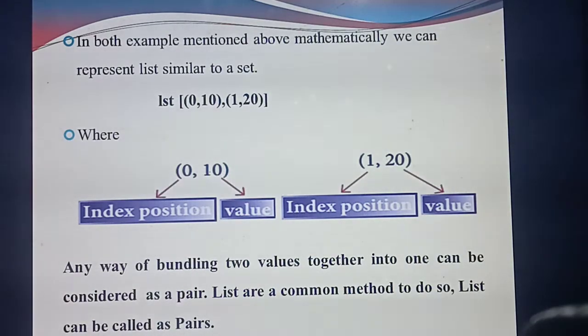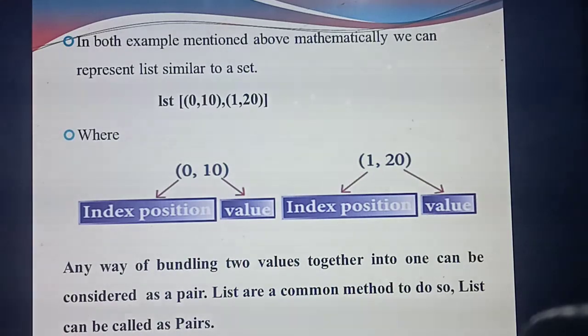What do you mean by pair? This is a very, very important 2-mark question. Define pair: any way of bundling two values together is called a pair. How many values are you bundling here? 2: the index value and the element value, in a single bracket. That is called a pair. In the definition of pair, you need to write 3 lines along with a picture you need to draw.